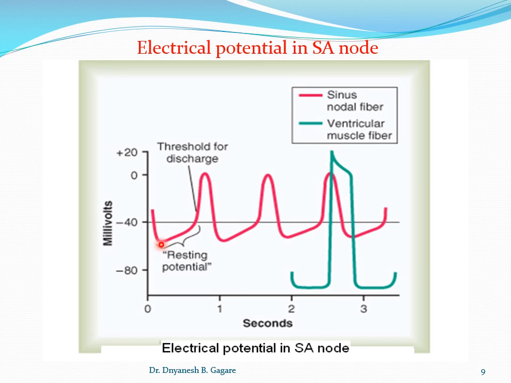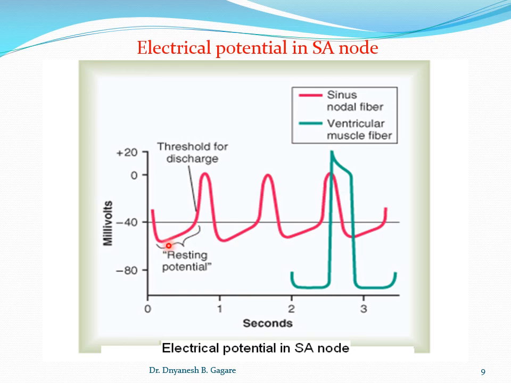Sodium ions are positively charged ions, and if they leak, it means they enter from outside to the inside of the fiber, and due to their entry inside the fiber, the negativity decreases. So due to the leakiness of sodium ions, sodium ions enter into the fiber and the negativity decreases.